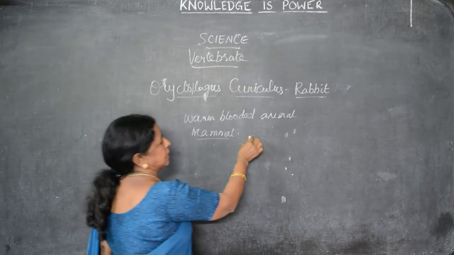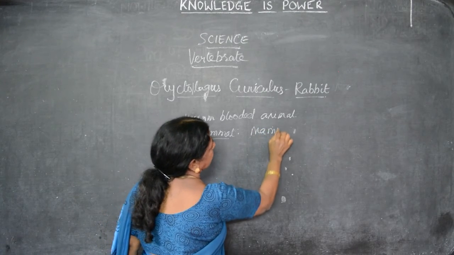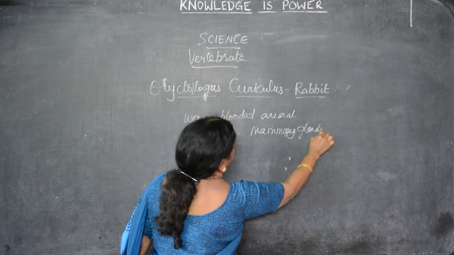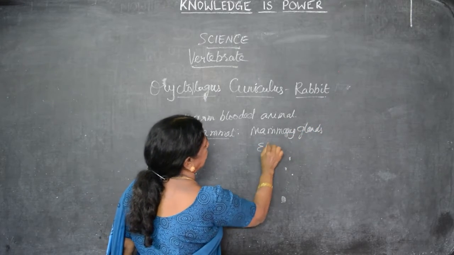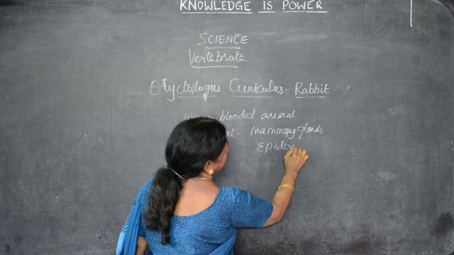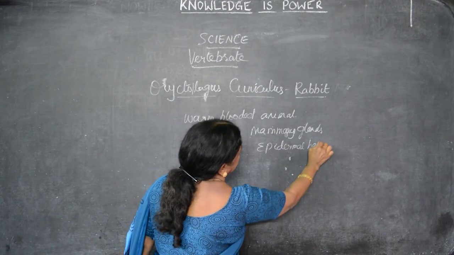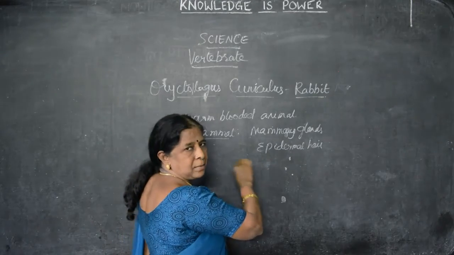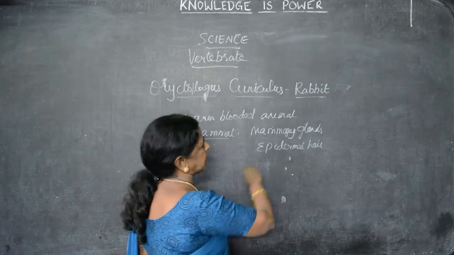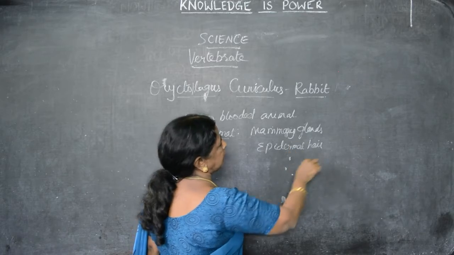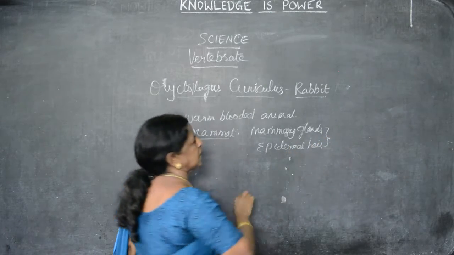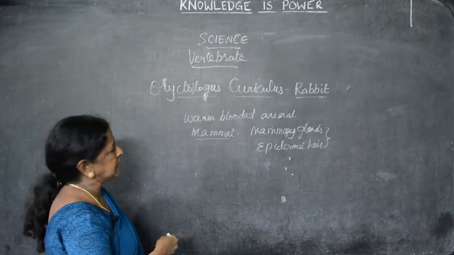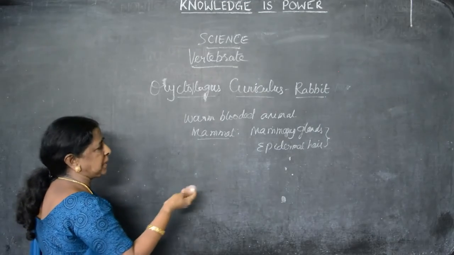In Tamil they will say paalootigal, those that give milk to the young. Mammal, so it has mammary glands. And externally we can see the epidermal hair. These are the special characteristics of a mammal. On the surface, that is the epidermis, we can see the hair, and it has the mammary glands. The mammary glands are nothing but sweat glands modified into mammary glands. It lives in burrows, I said, that is its habit and habitat.